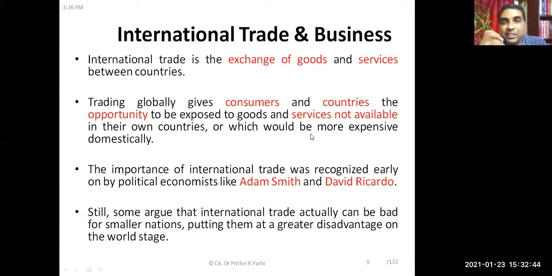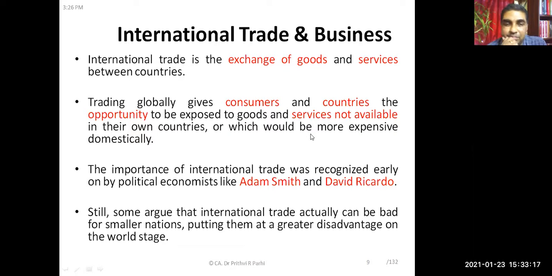Now, a few things, let us learn about international trade and business. As I told you, international trade is the exchange of goods and services between countries. So trading globally gives consumers and countries the opportunity to be exposed to goods and services which are not available in their own countries. Maybe similar goods are not available in the country, but because of international trade, these products are available. If you go to the market, you can find some products which are otherwise not available in the country, but have been imported from another country.